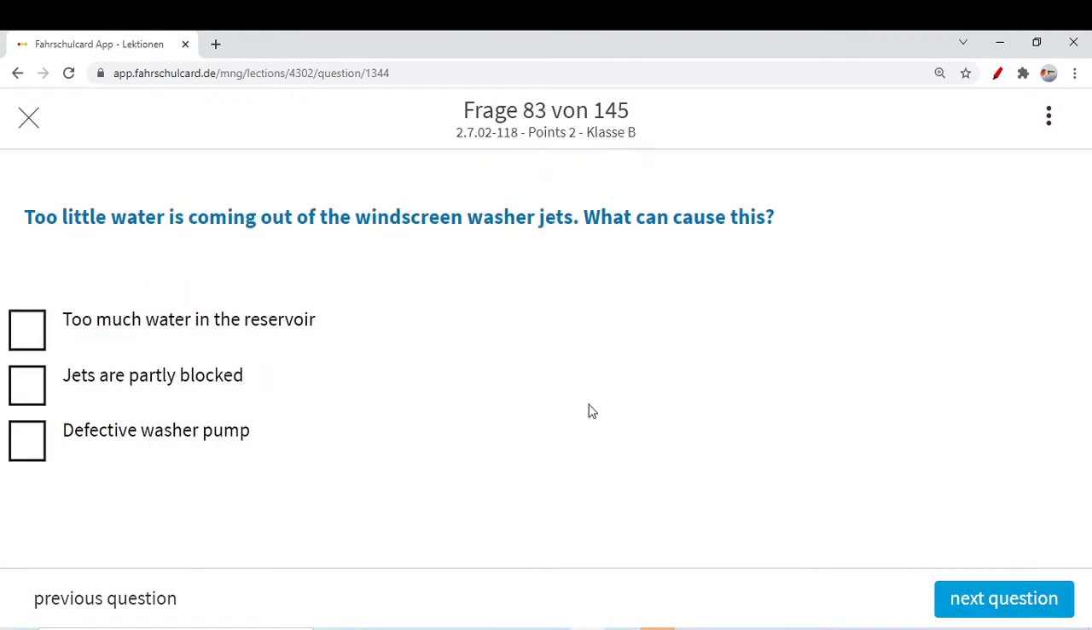Too little water is coming out from the windscreen washer jets. What can cause this?